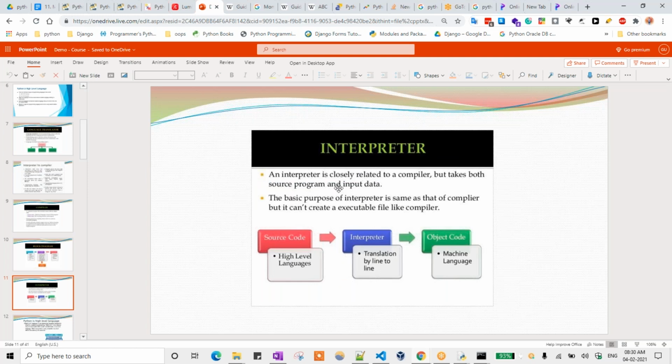Then the interpreter. An interpreter is closely related to the compiler, but it takes both the source program and the input data. The basic purpose of an interpreter is the same as that of a compiler, but it can't create an executable file like a compiler. That is, it won't generate an exe file. It directly executes that particular file. You give source code, like a high-level language, then the interpreter does translation line by line, and you get the output directly.